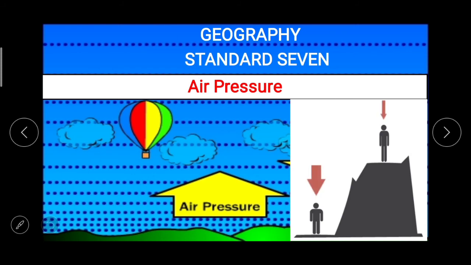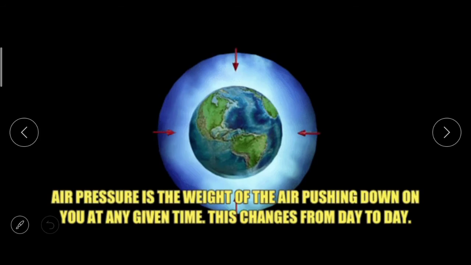Now on the screen, as you can see, two images, and here air pressure is the weight of the air. Air pressure is the weight of the air pushing down on you at any given time, and this changes from day to day.